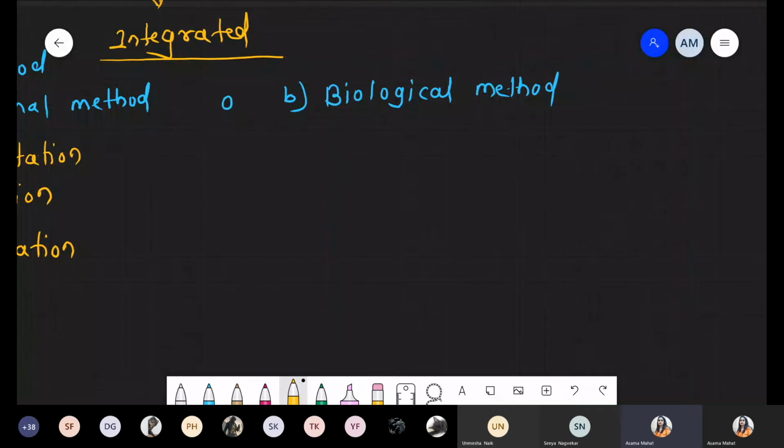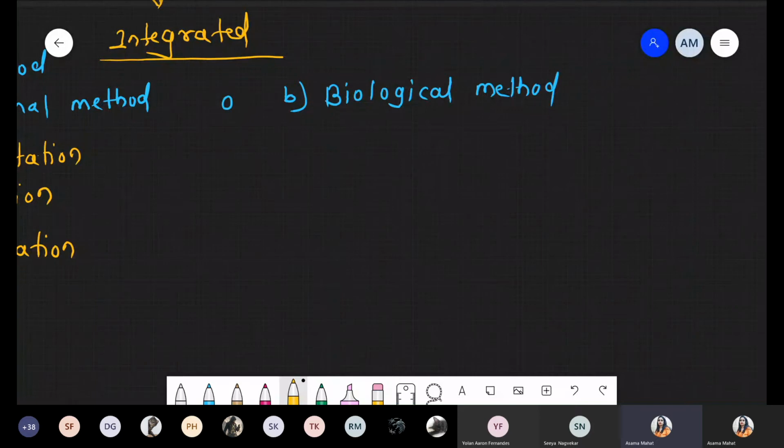So what was done in the biological method? Just as I discussed, the first method follows sedimentation, filtration, chlorination, and that water they simply release on the marshy area. Now what happened? Because the organic material is already present inside this wastewater, different types of algae, or we can say plants, and bacteria grow rapidly, and now that marshy area is converted into a sanctuary. So I'm writing all this information.